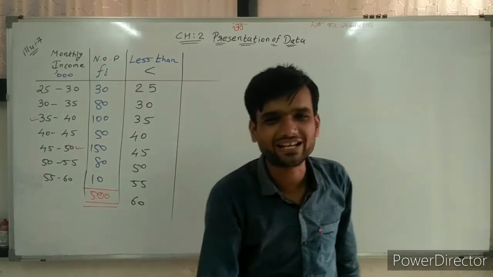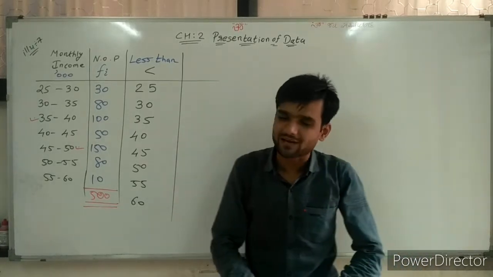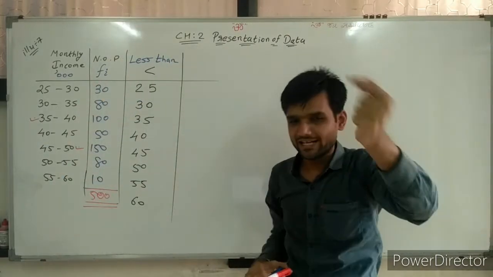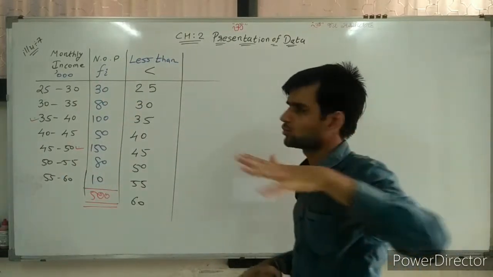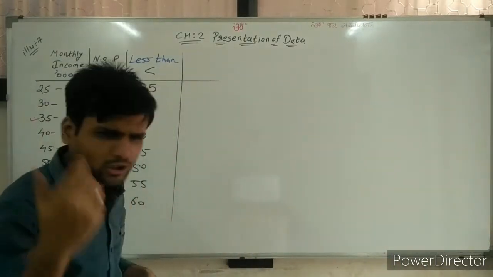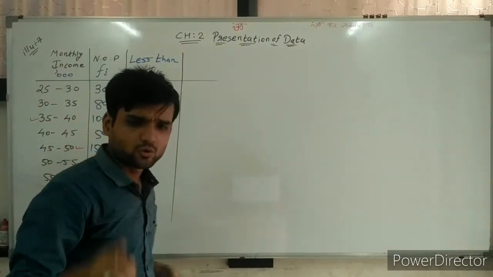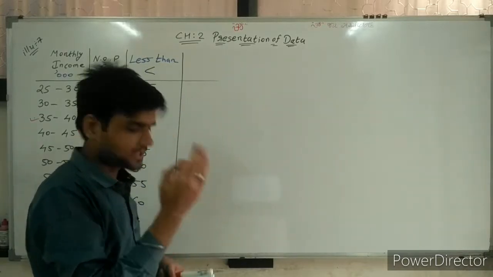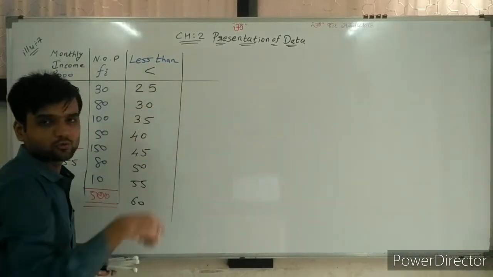Now, how are we finding it? You know the shortcut method by Kamal sir, and even by concept also, we can clear all the things. Now, see here, by concept. Shortcut you know, so we are seeing the concept here. So, less than cumulative frequency.